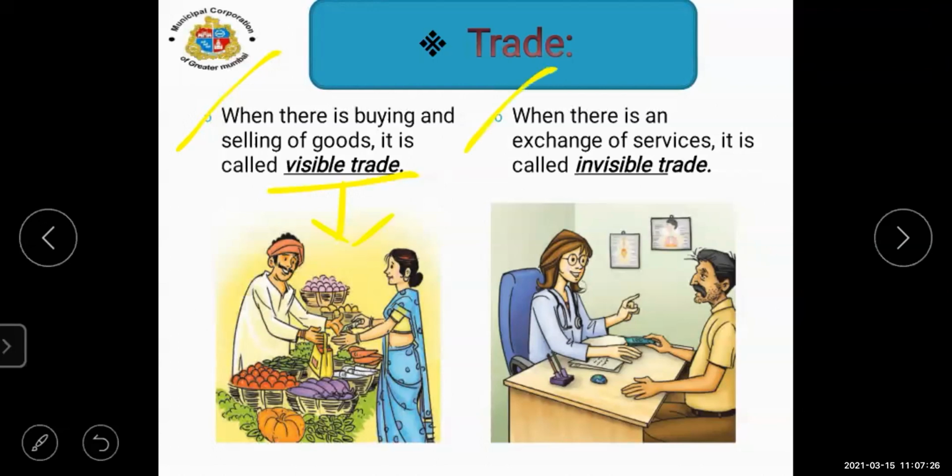And the second thing is that when there is an exchange of services, it is called invisible trade. It means doctors, teachers, lawyers, these are the invisible trade. Those who are exchanging their services, they are giving us information, they are treating us, they are giving us ideas. These are the invisible trade. These are the two types of trade, visible and invisible.